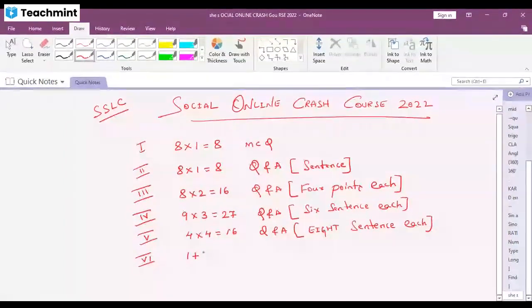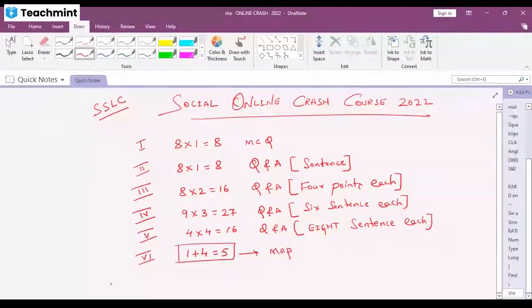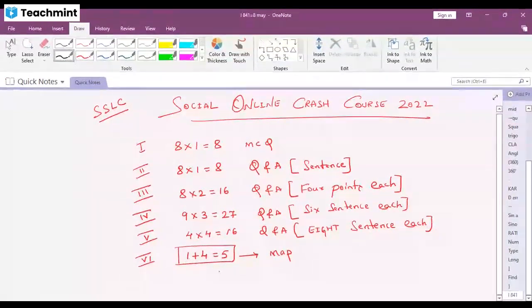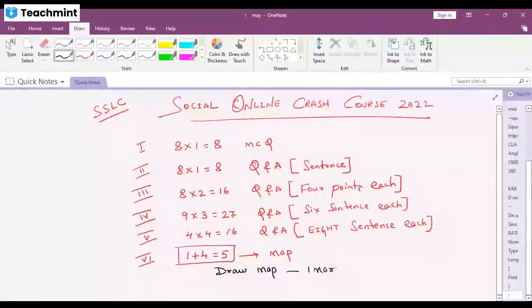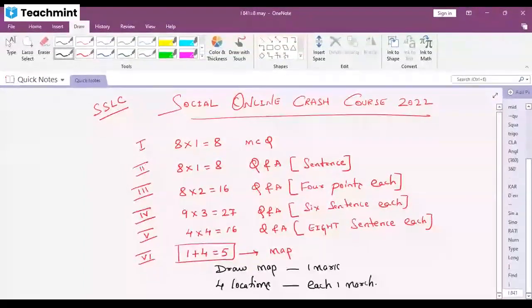You will get 1 plus 4 marks. This question will come from your map. To draw the map you get 1 mark. Then 4 questions are given, each question carrying 1 mark. Total 5 marks. Again, there is an alternative question for blind students only.